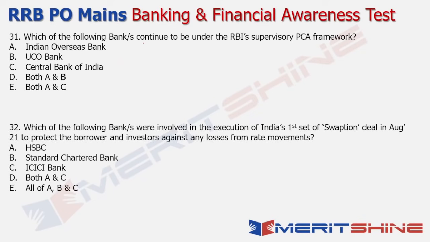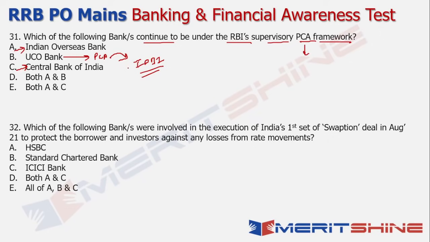Which of the following banks or bank continued to be under the RBI supervisory PCA framework, which is the Prompt Corrective Action Framework? So technically, UCO Bank has recently come out of the PCA framework. It just got out of it. Which was the other bank that recently got out of it? That was IDBI. Right, so both these banks have come out of it. Because IDBI came out, it gave a lot of hope for UCO Bank to come out of it. And now the two banks that are still under the RBI's supervisory PCA framework are your Indian Overseas Bank and your Central Bank of India, right?